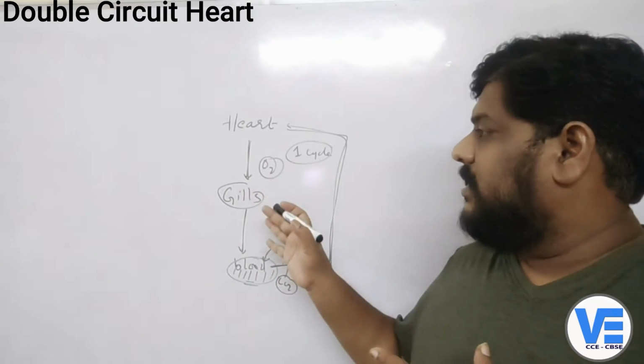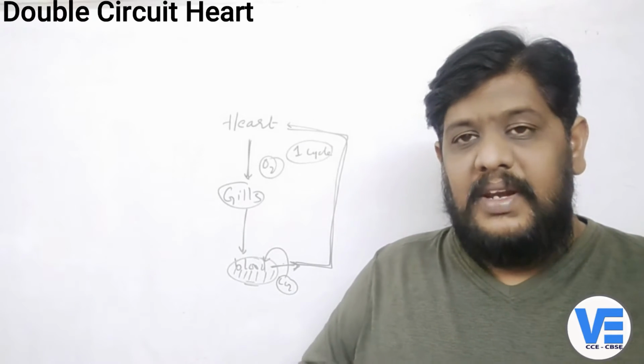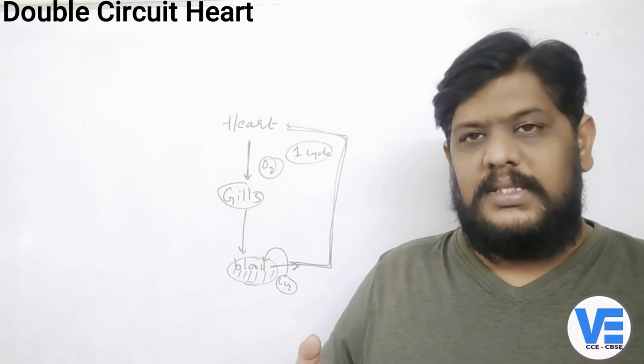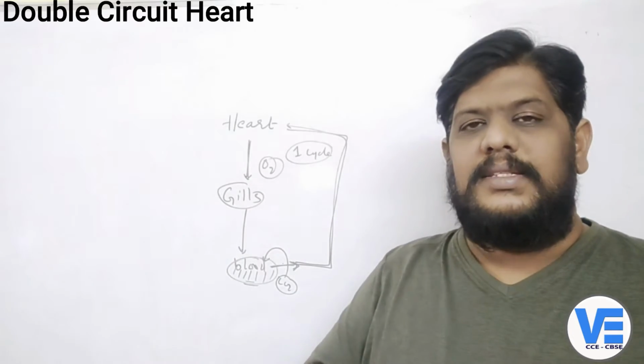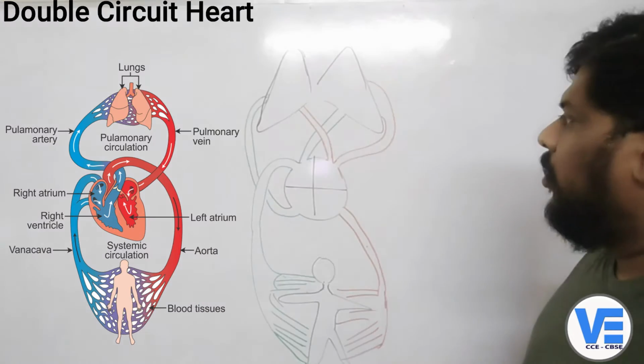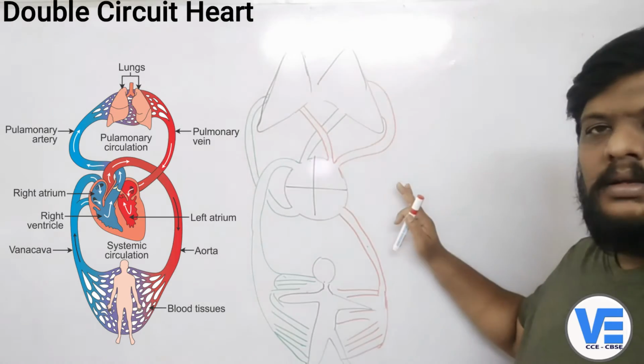See, when you talk about the single circuit, that means the blood is coming to the heart only once. When you talk about the double circuit, that means the blood is coming to the heart twice, right? It is making two cycles. Now what are these two cycles? We will see now. Okay, children, now we will see the double circuit circulation in the heart, right?